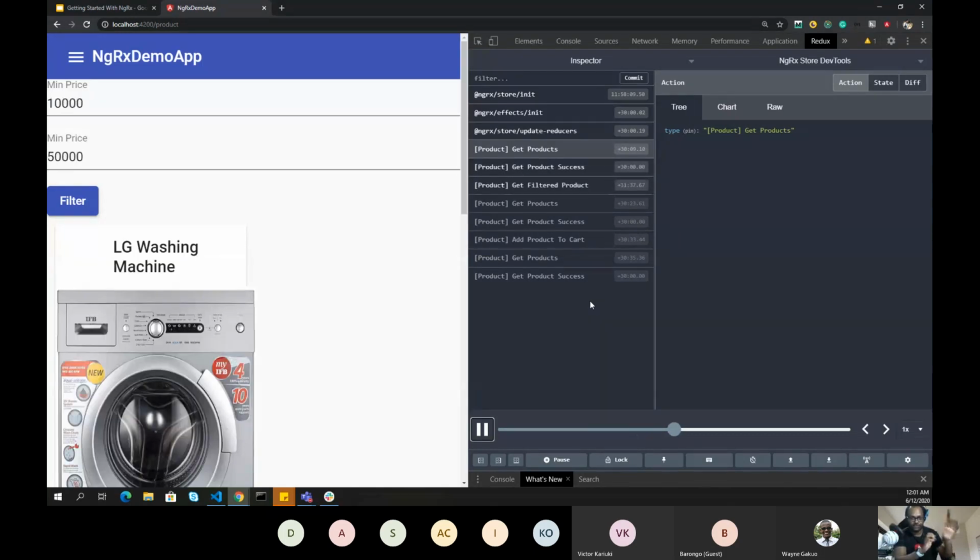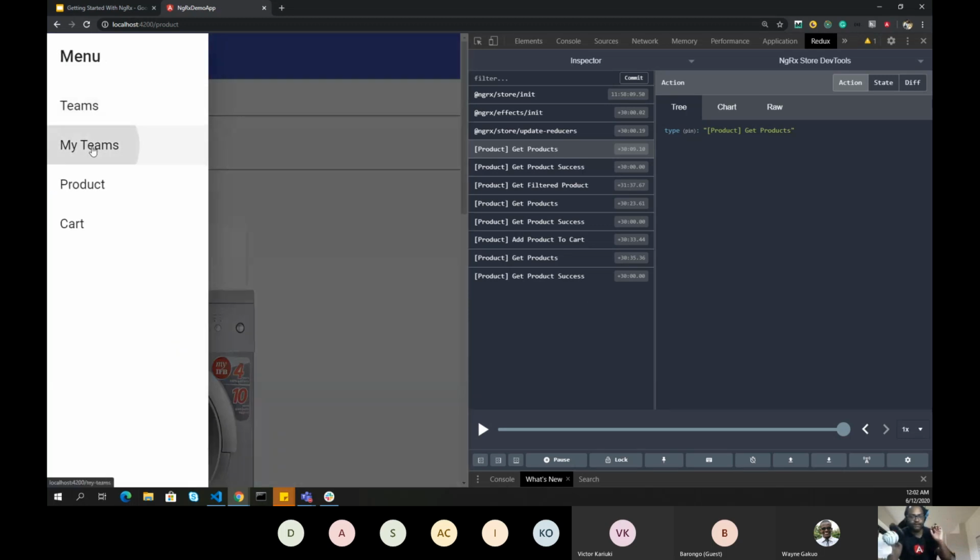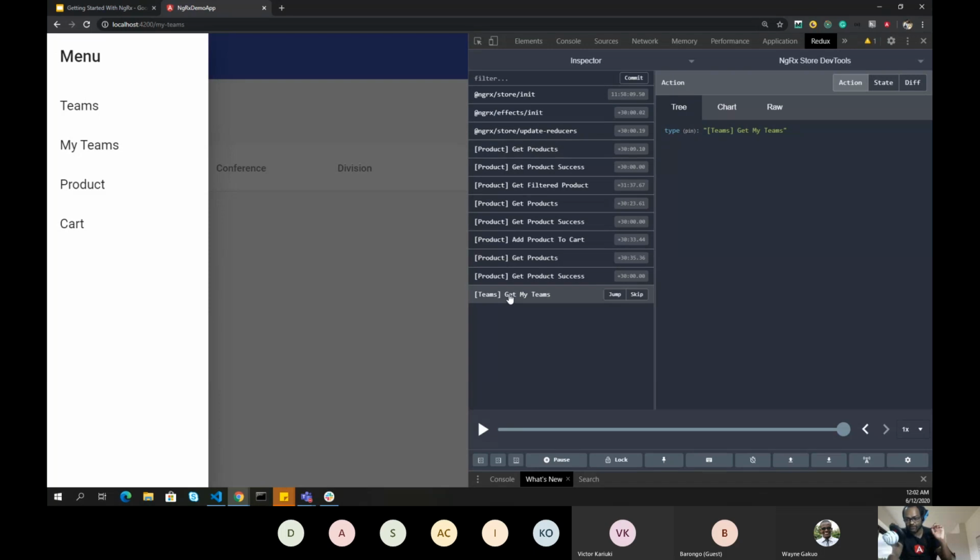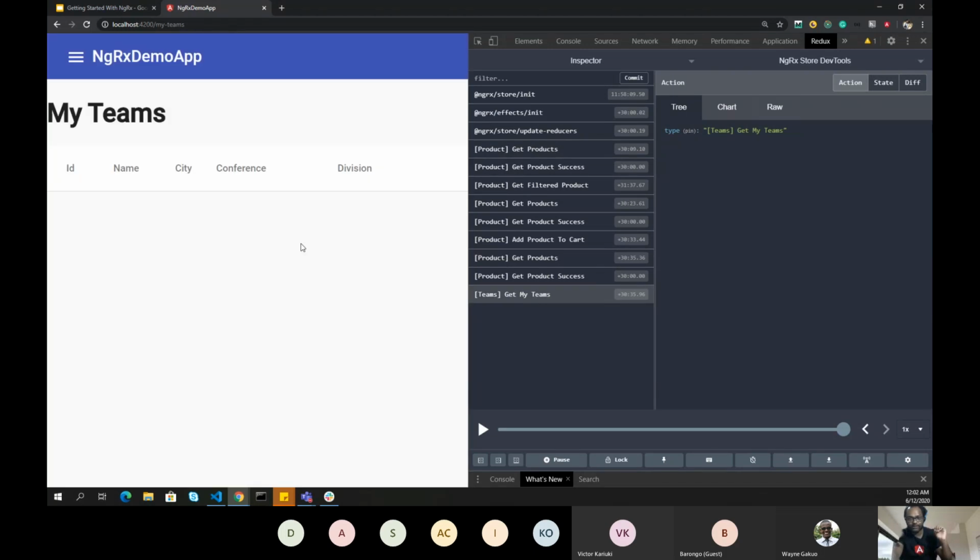So, okay, there was no filter applied, then there was a filter applied, and I can debug everything from my user actions, right? If I want to see what happens once I apply the filter, or what happens when I request this page for the first time, everything is captured inside your DevTools. Similarly for my teams, I can go ahead and see, okay, get my teams was called, then there is some delay in the API call. Once it is available, your team's information will be available.